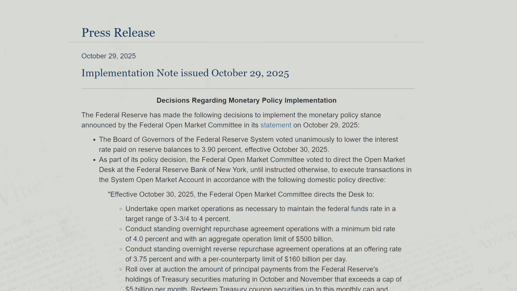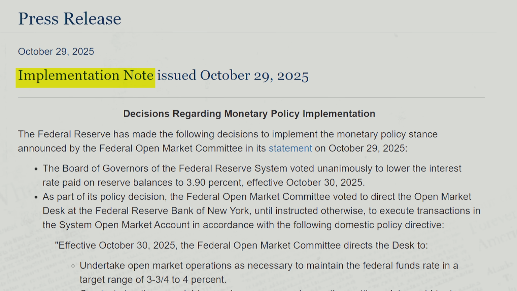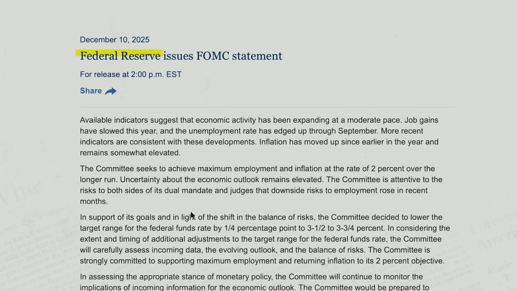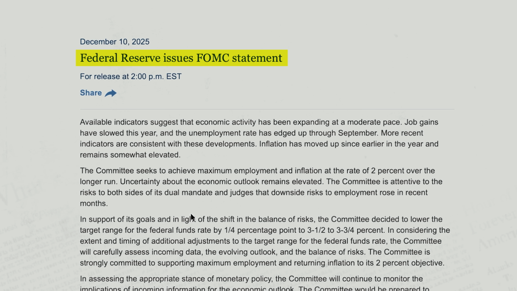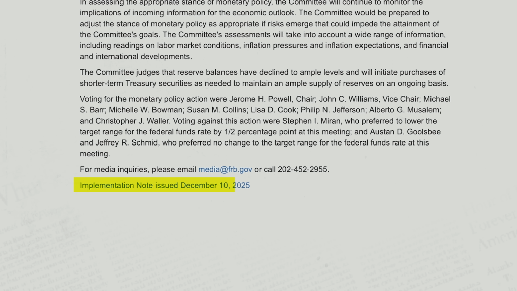So here we're going to take a look at the implementation notes from the most recent FOMC statement. It happened just a few days ago on December 10th. And like I said, the nuance matters here, and it shows you that money printing has started up again. QE by any other name is still QE. And it's always important to look at the implementation notes. For reference, when you look up the actual statement that the FOMC releases after their meetings, all you have to do is scroll down to the bottom and click on the implementation note for that statement. And that'll give you the details about how they are implementing their new policy.